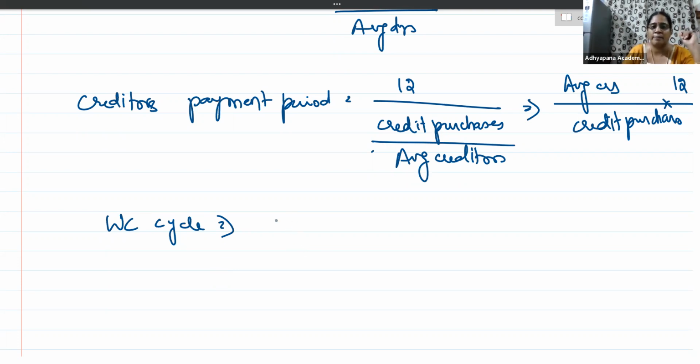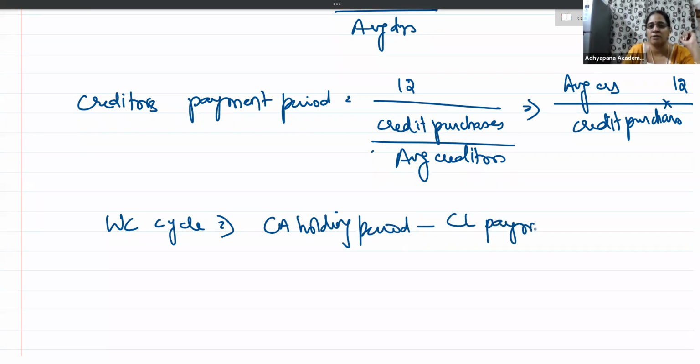So here this working capital cycle is measured as current asset holding period minus current liability payment period. Whatever formulae I explained, you will find the values for those formulae and substitute them to find the working capital cycle or the holding period of working capital.